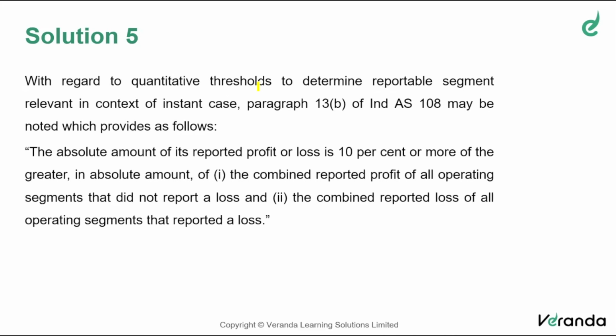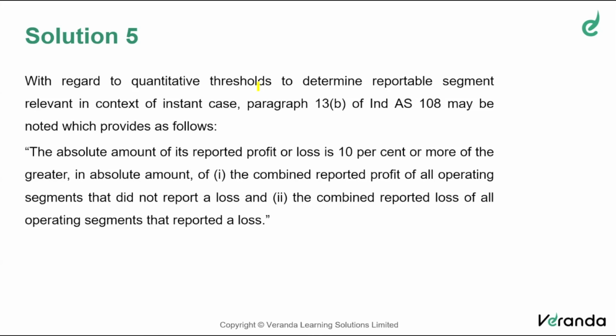The absolute amount of its reported profit or loss, do not consider the sign, is 10% or more of the greater of the combined reported profit of all operating segments that did not report a loss and the combined reported loss of all segments that reported a loss. That's what I told you.